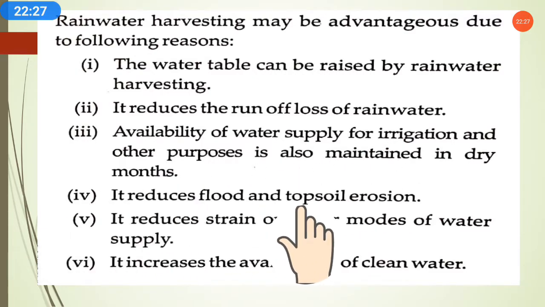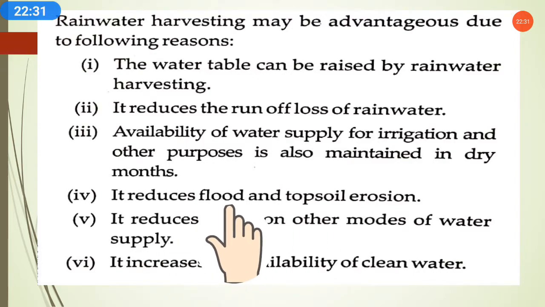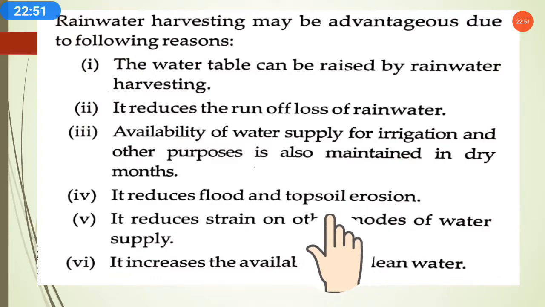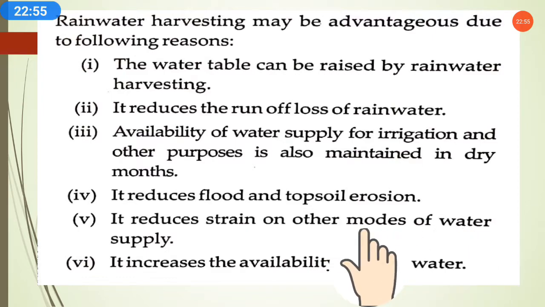Then, it reduces flood and topsoil erosion. It reduces flood because more rainwater will be saved, so less rainwater will run off, and because of the lesser runoff, it will not cause floods. As we know, when water runs off on the road, it erodes the soil layer also, so topsoil erosion will also be less.